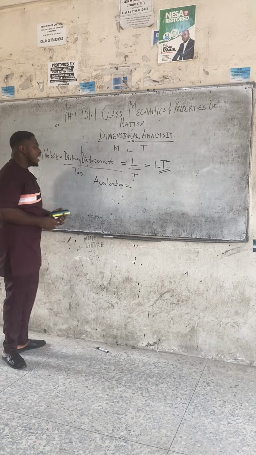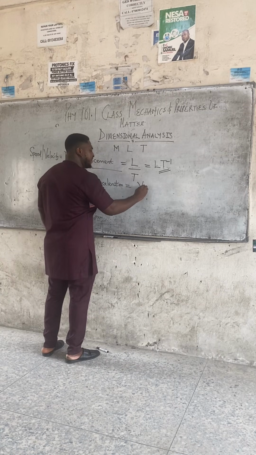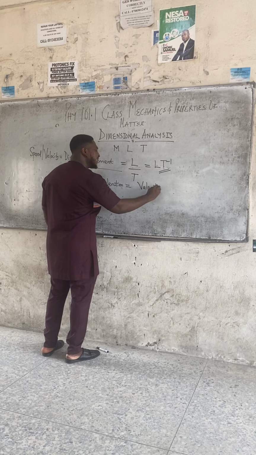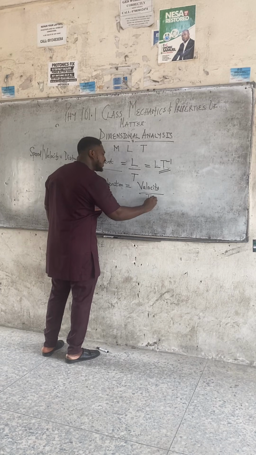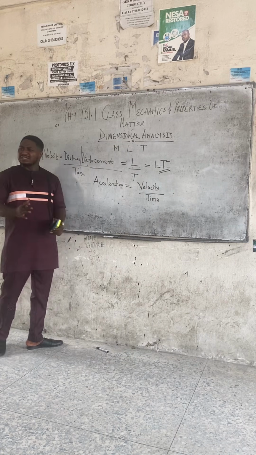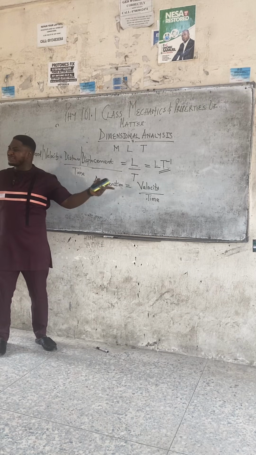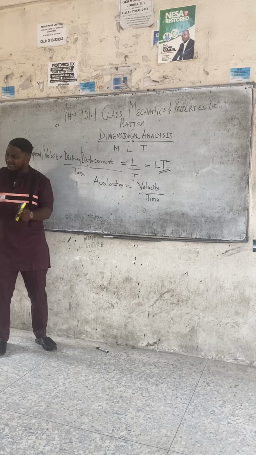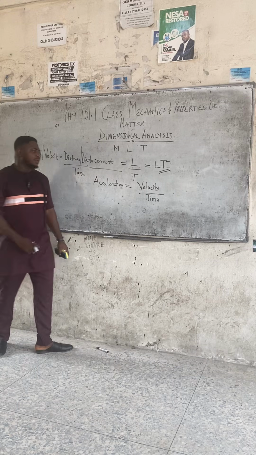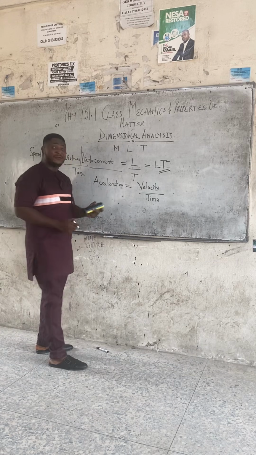Good. Acceleration is velocity all over time. If you are in this class, it means that you are starting your physics on chapter 1, which will be organized in your head. So it's not scattered. You're in chapter 4. You came one class, chapter 5. You came one class, chapter 7. Everything just scattered in your head. Now we are arranging it from the beginning, right? So velocity all over time is the formula for acceleration.